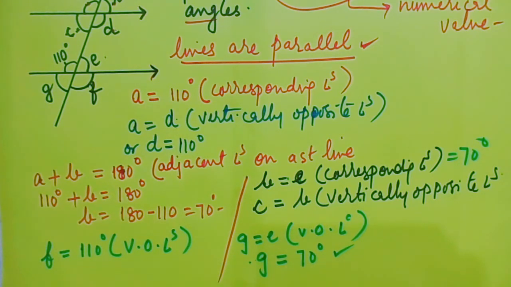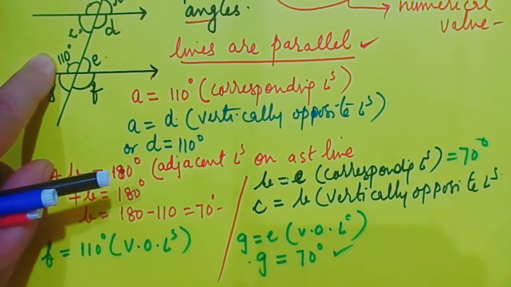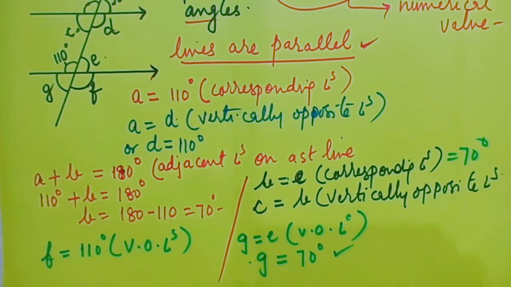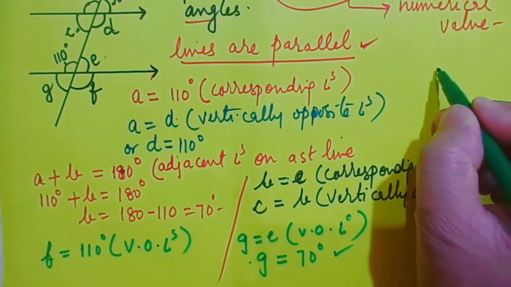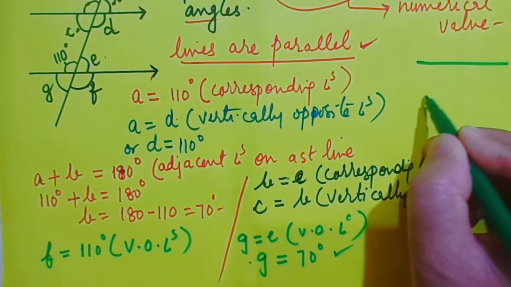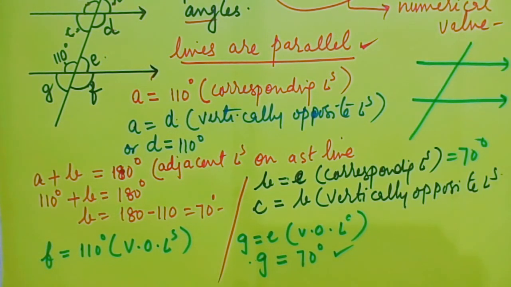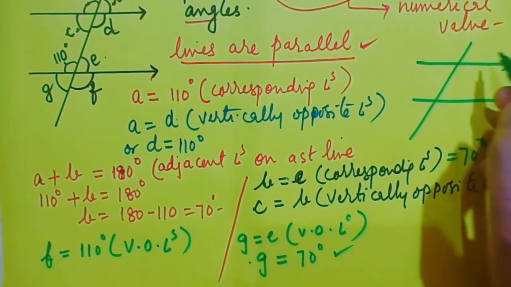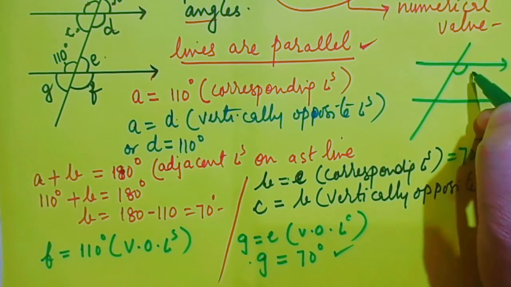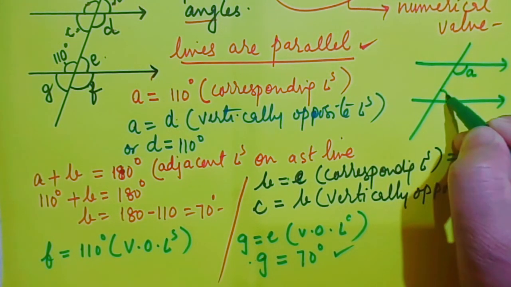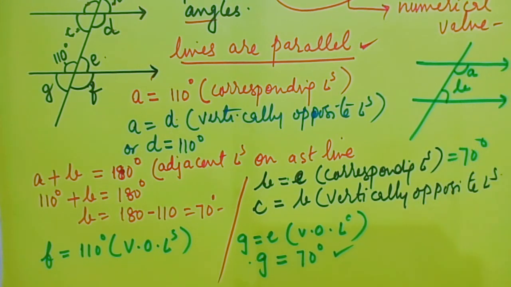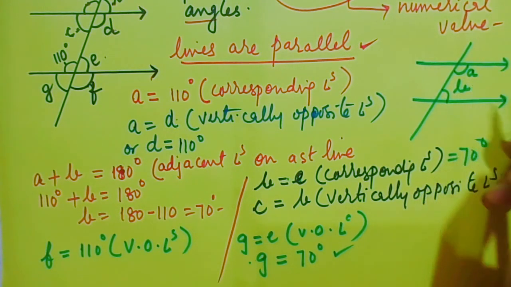Allied angles I have not used here, but you should all remember that when two lines are parallel, these two angles A and B are not equal.